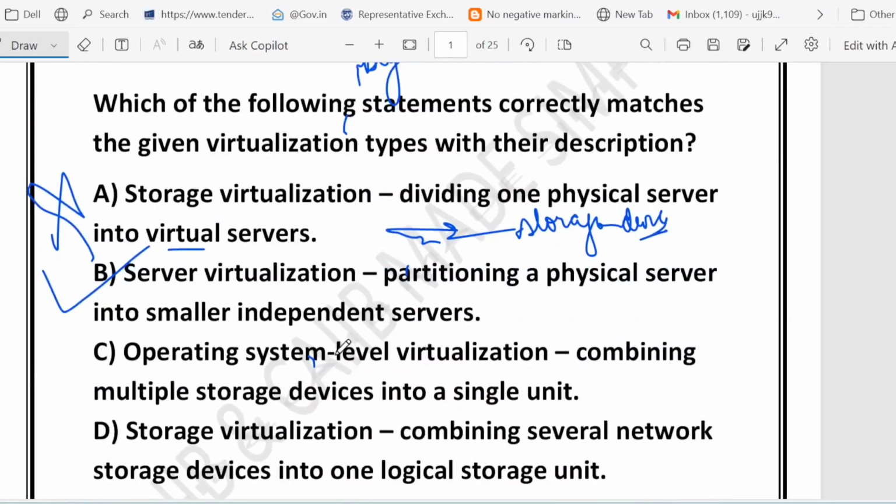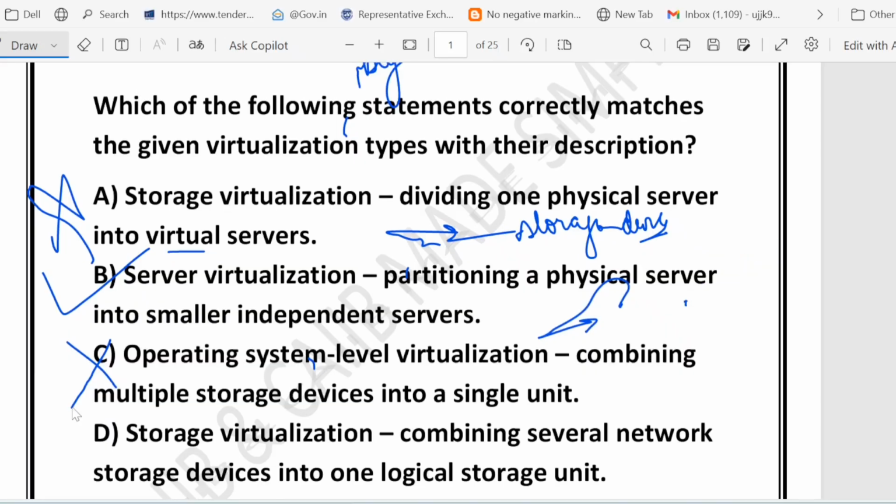What about C? C says operating level virtualization, which means combining multiple storage devices into a single unit. This is wrong. Why? Because operating system level virtualization has nothing to do with combining storage. Instead, it means running multiple isolated user spaces on the same operating system.